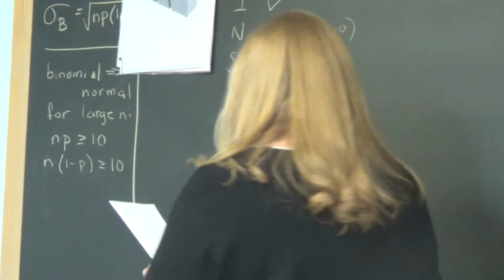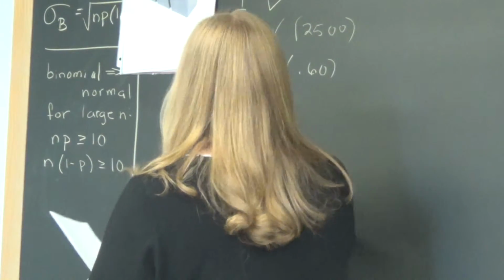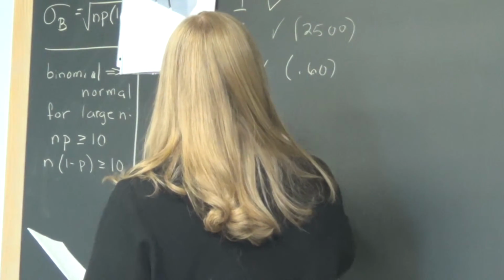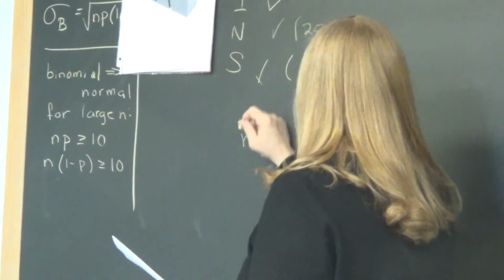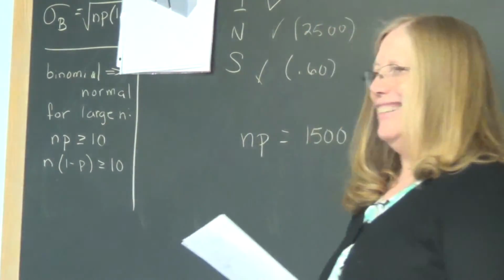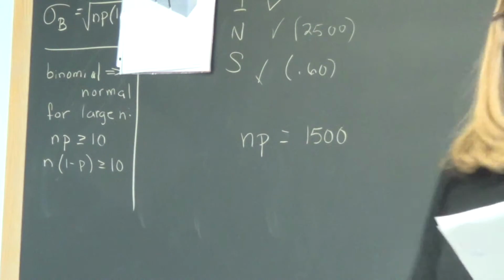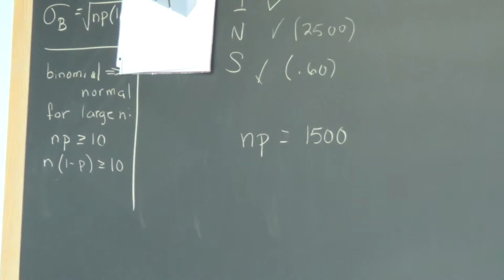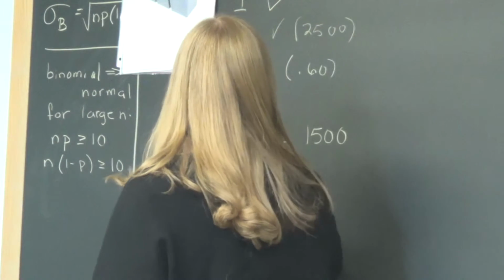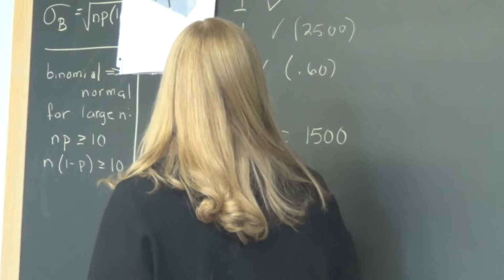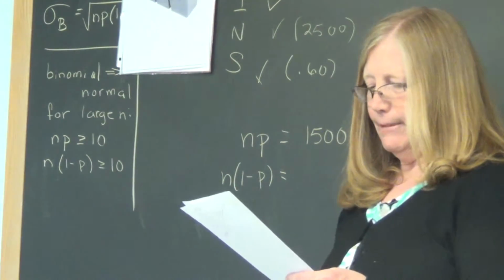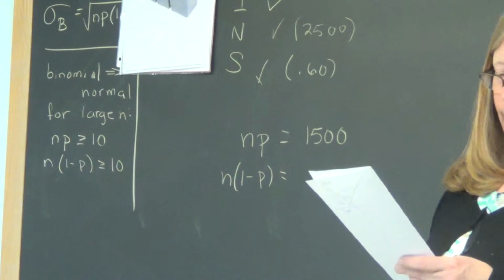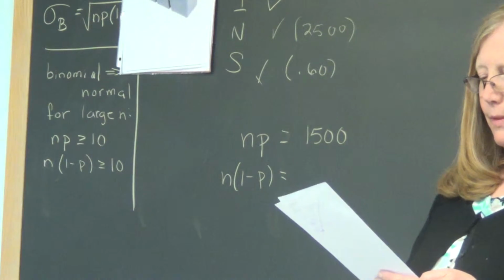All right. What is n times p in this case? 1,500. So is 1,500 greater than 10? Yep. Checking the number line, I see there's quite a difference. What about n times 1 minus p? Bailey, give me that number. 1,000. It'd be 2,500 times 0.40.